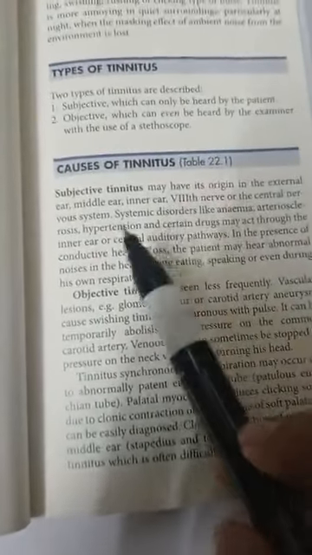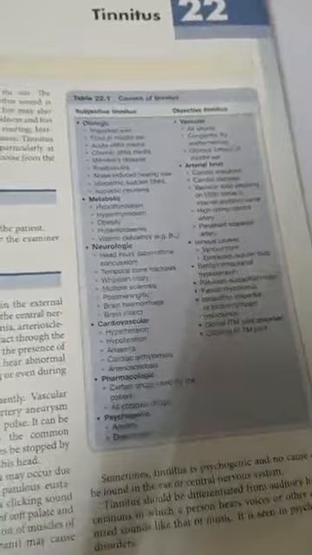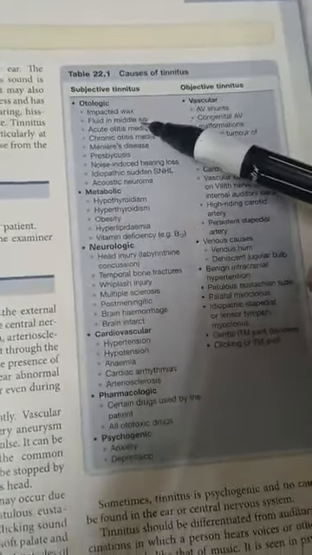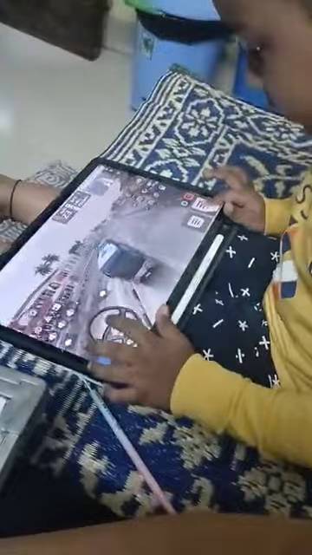So here you can see a long list of causes of tinnitus. In which we have otologic causes, that is impacted wax, fluid in middle ear, acute otitis media, and also sorry guys for the very big disturbance, but a kid is sitting beside me.